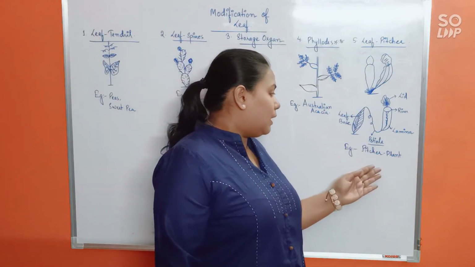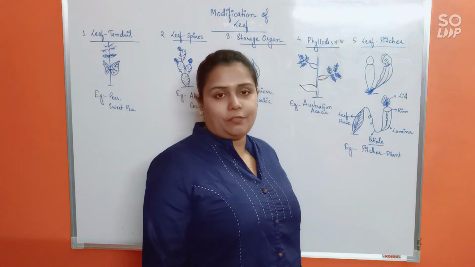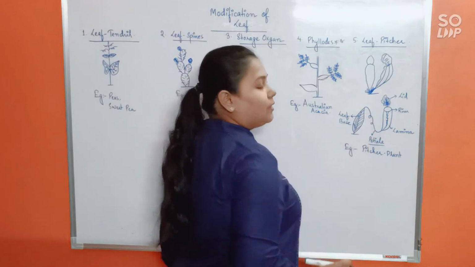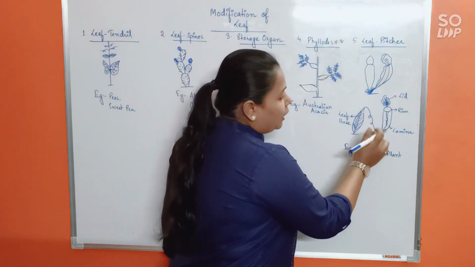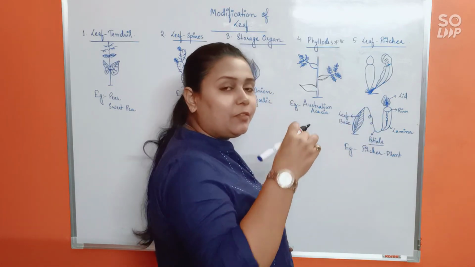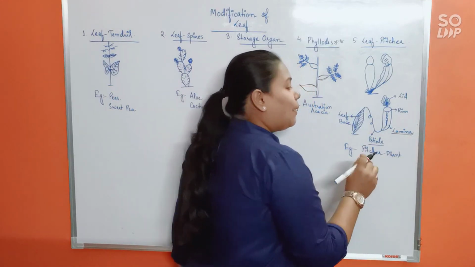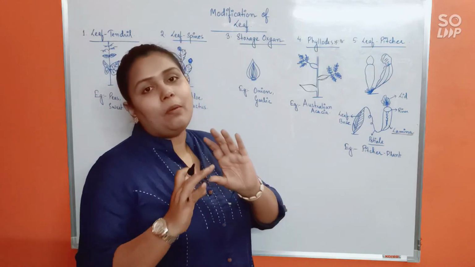See, in the pitcher plant, the three parts of the leaf, all of them will be modified. Like the leaf base will be flattened, and the petiole will be tendril-like. And finally the lamina will fold and form a pitcher.